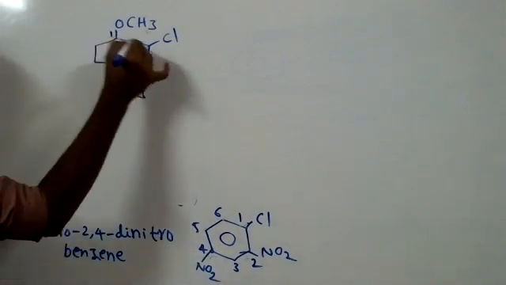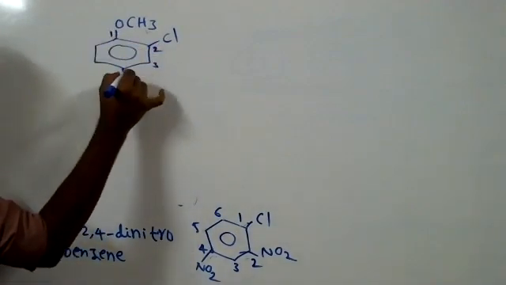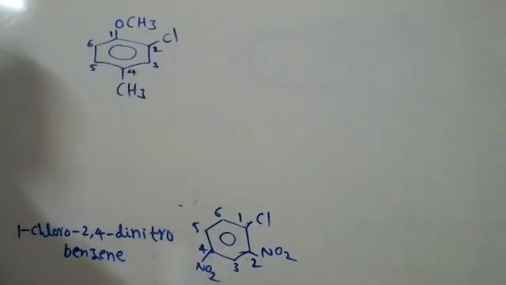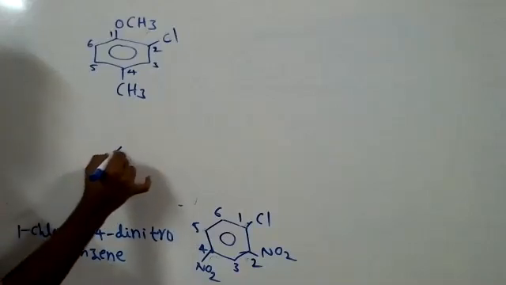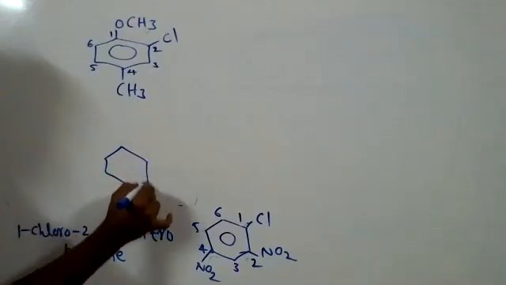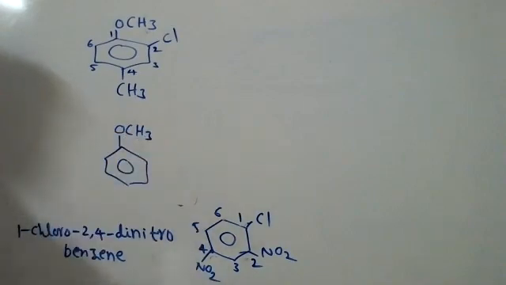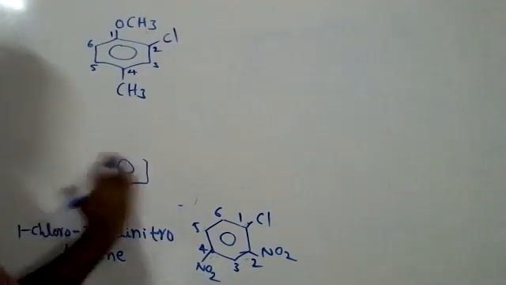Numbering from this side, 1, 2, 1 methoxy, 4, 5, 6. You need not write 1 methoxy also, but if you write it, it is correct, not wrong. Benzene, if directly attached to OCH3, what is its name? Methoxybenzene. Another name also there. Anisole. Yes, you can write directly anisole.